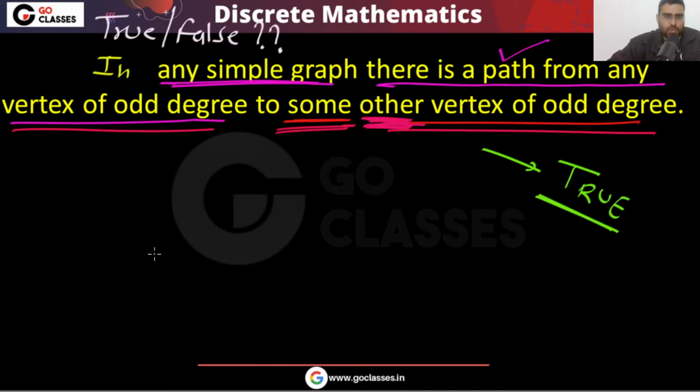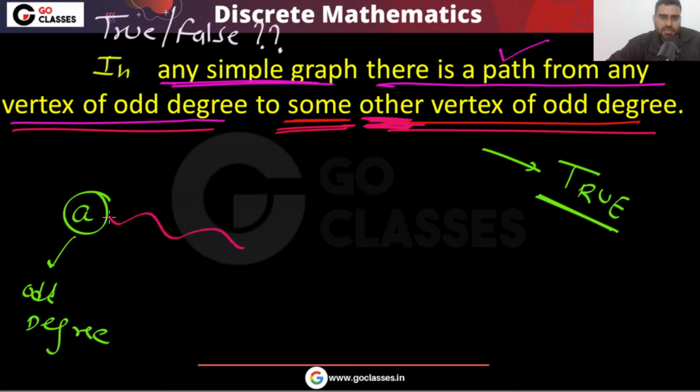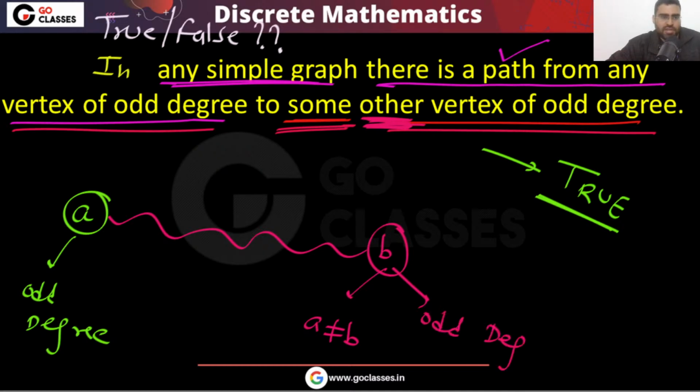Ankit, what is the proof? Like, why is this statement true? If this is an odd degree vertex A, then definitely there will be a path to some other odd degree vertex B, with A not equal to B. There will definitely be a path.